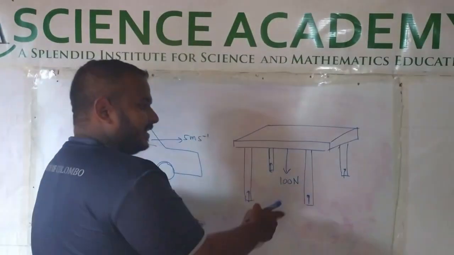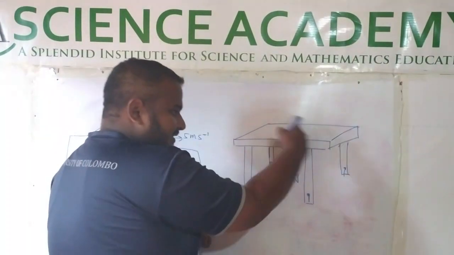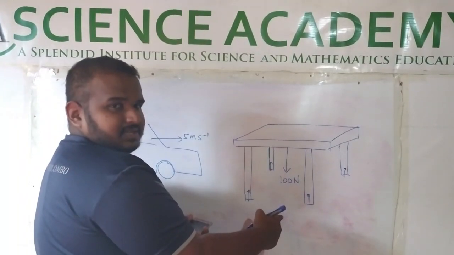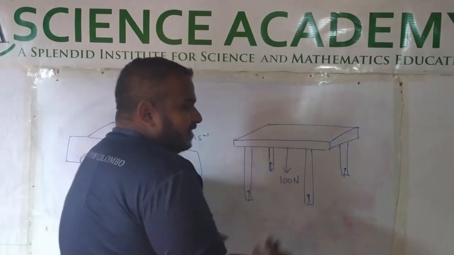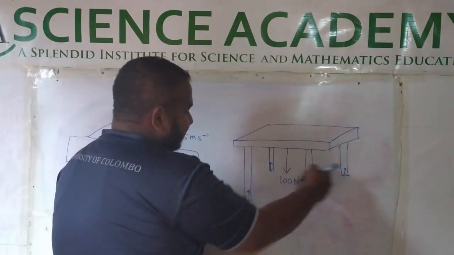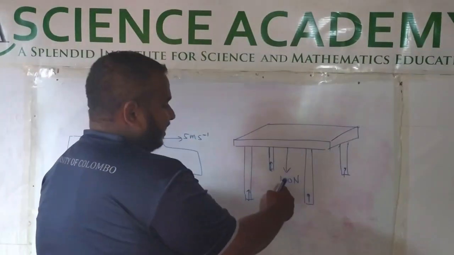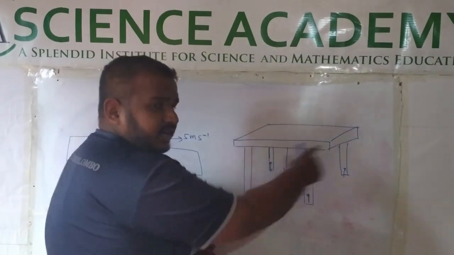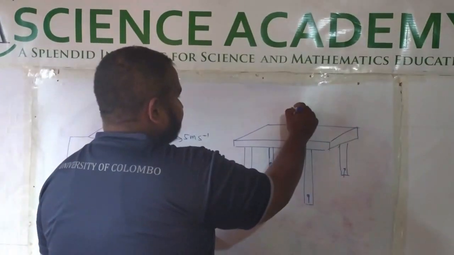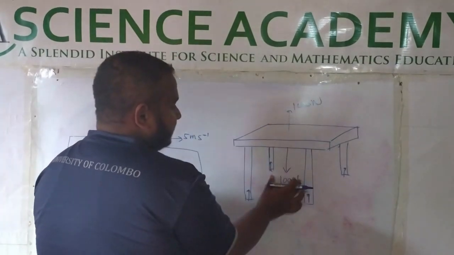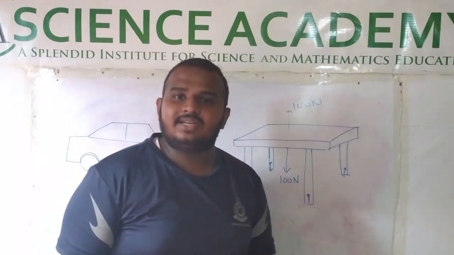As the object is at rest, here the resultant force is 0. This 100 will be equal to the other four forces. For example, if it is 25, 25, 25, 25, all the 25s make the opposite 100. And this 100 newton is equal to 100 newton, so no resultant force.